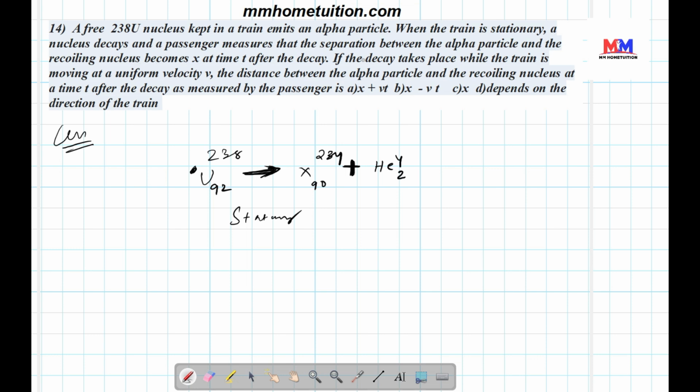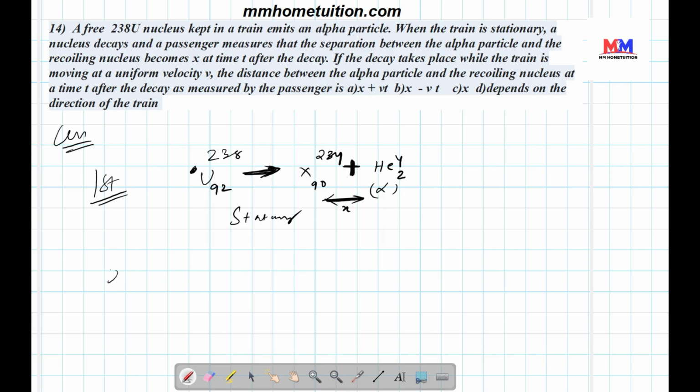The separation between the alpha particle and the recoiling nucleus is x at time t after the decay. So when the train is stationary, the separation is x.